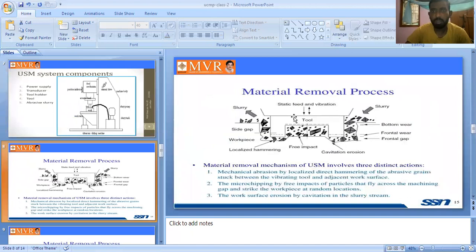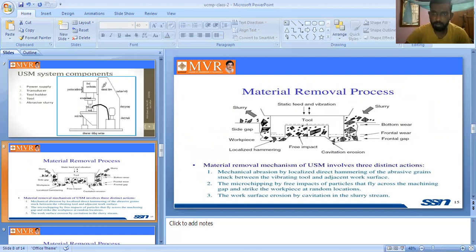How are we removing the material in the ultrasonic machining process? It is a step by step process. For the material removal process, see here, it is a block diagram. It shows static feed and vibrations. It is the tool, and based on the tool we are applying some force on the workpiece. It is the workpiece. We are applying the static feed and vibrations on the workpiece.